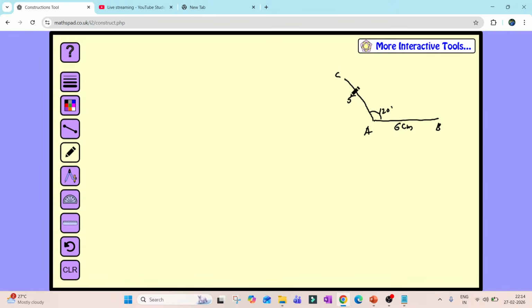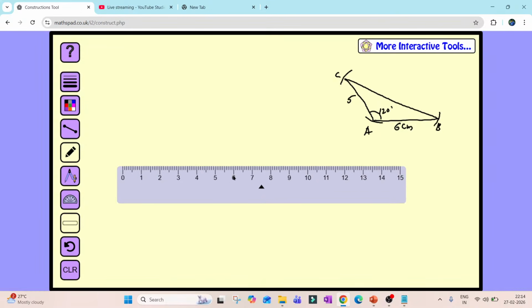Construct a circle passing through A, B and C. After construction of the triangle, you have to draw a circle which passes through A, B and C. So what do you mean by this? And also measure and write down the radius of the circle. Now tell me, children, what I'm supposed to do? I need to construct a circle which is passing through A, B and C. Please let me know. Circumcircle. Very good. Many of you are saying it's a circumcircle. Now let us start construction, children.